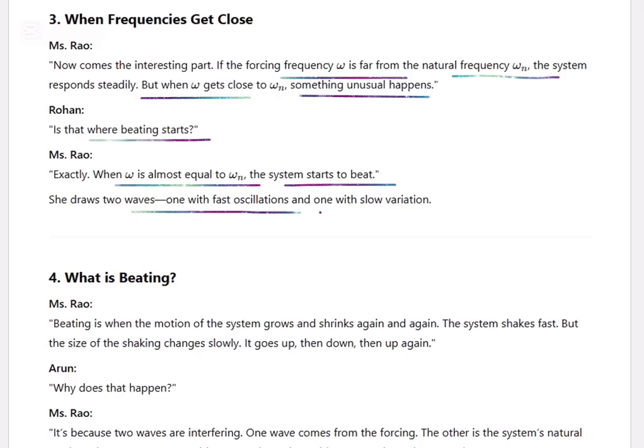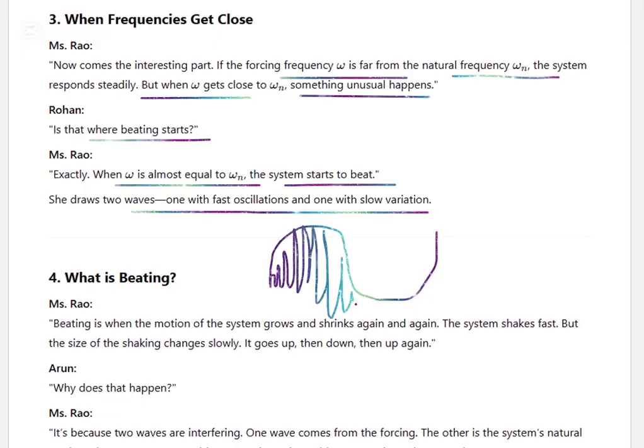See, it draws two waves, one with fast oscillation and one with slow oscillation. This is the slow oscillation variation. Another one is the fast variation. This looks like this.